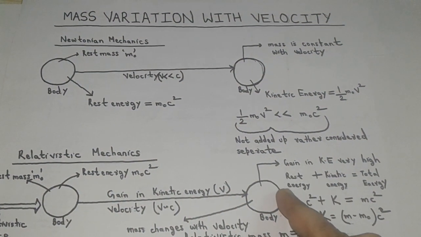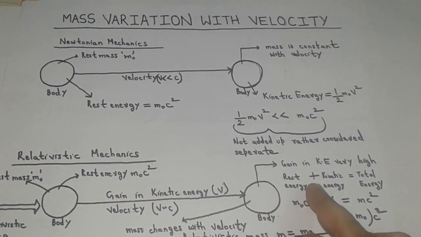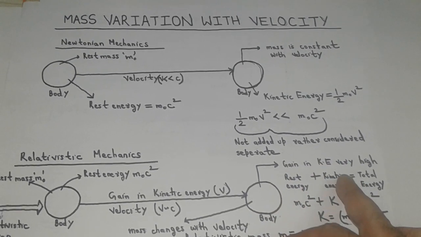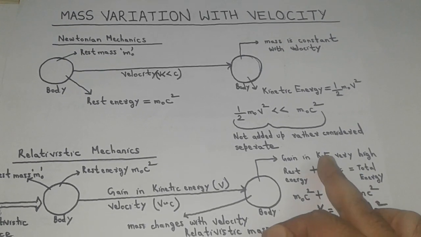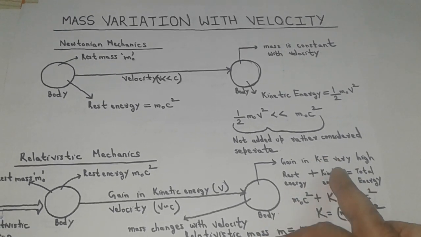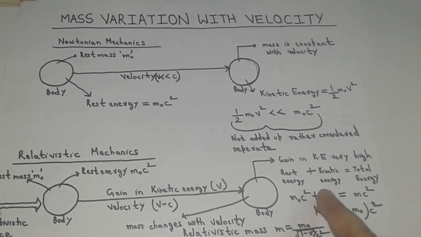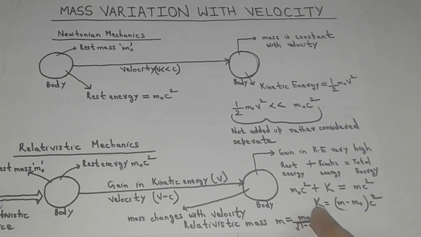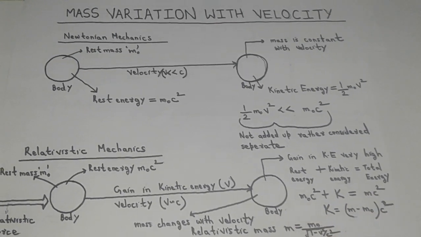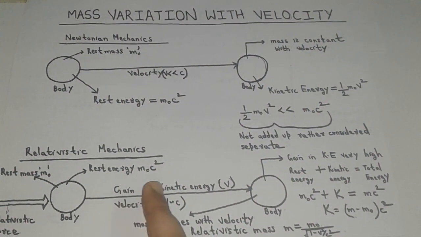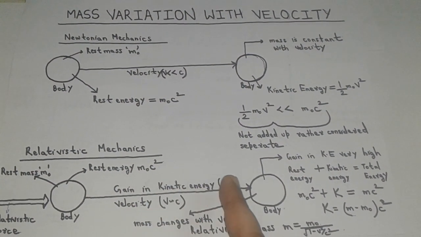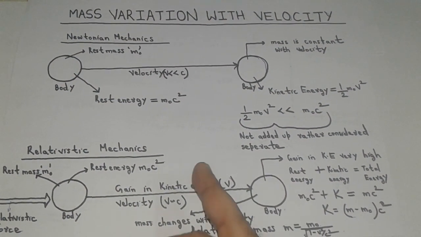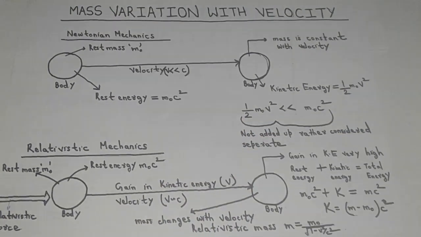So this is the energy which is possessed by the body when it is at rest, and this is the energy which is gained by the body due to its motion, which at a very high velocity is having a high value and cannot be neglected. So both are added to give total energy. So we can write m0 c square plus k is equal to mc square, or k becomes m minus m0 c square. So the gain in kinetic energy by the body due to its motion is equivalent to a gain in the mass of the body, as energy and mass are interconvertible.